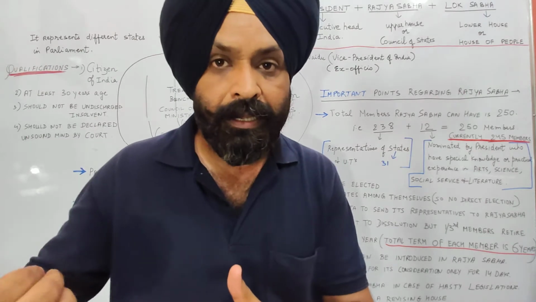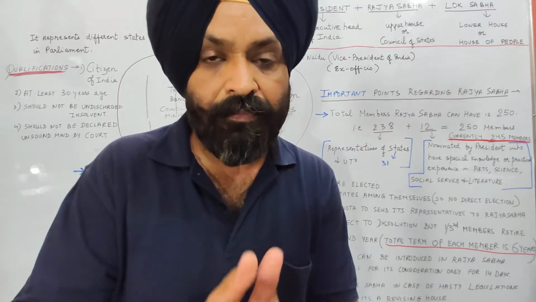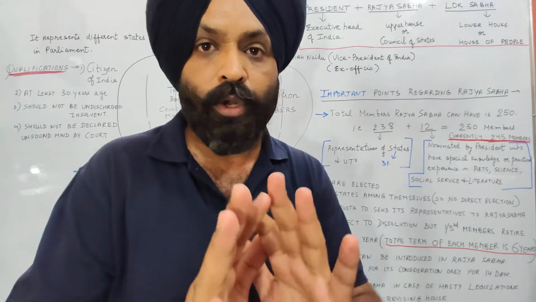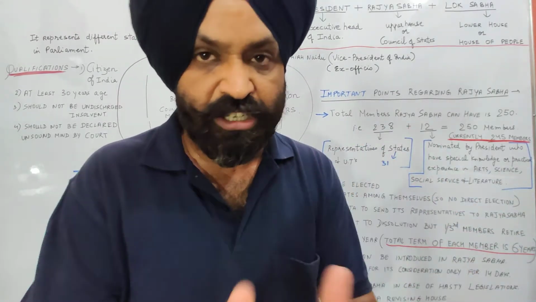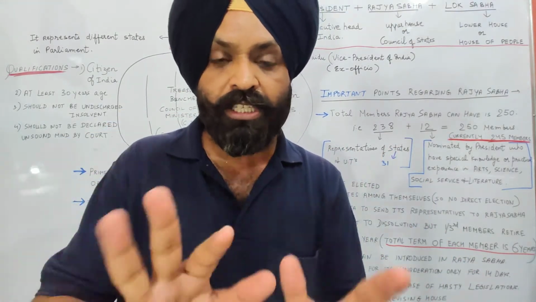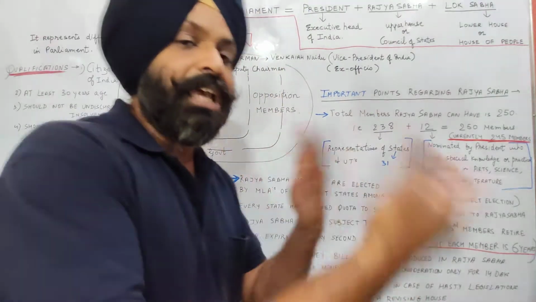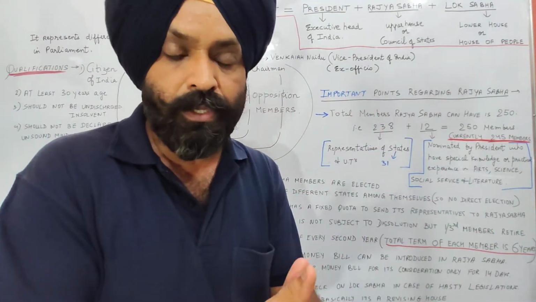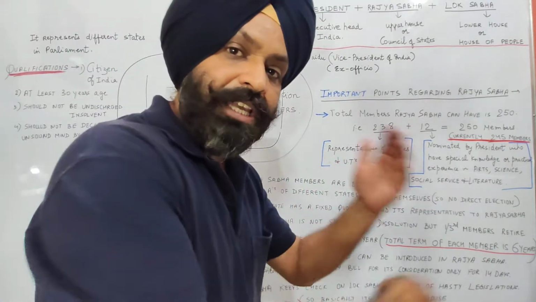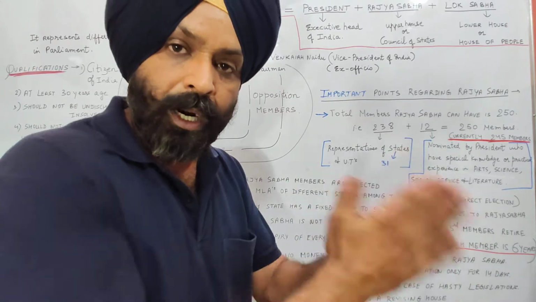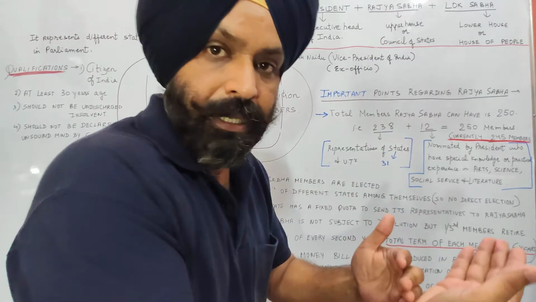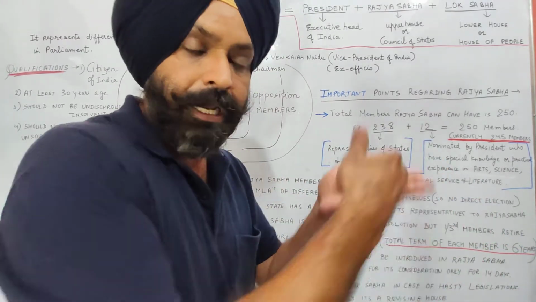Like in Lok Sabha, the MP enjoys the term of 5 years. After 5 years, there are new elections, but this is not in Rajya Sabha. In Rajya Sabha, each MP enjoys a full 6-year term. But after every second year, 1/3 members of the Rajya Sabha retire automatically, and new members are chosen in their place.